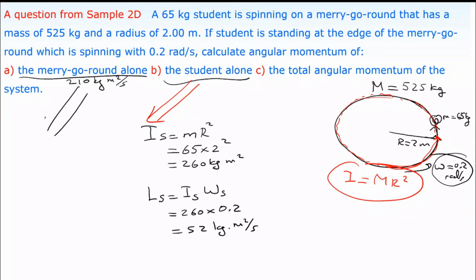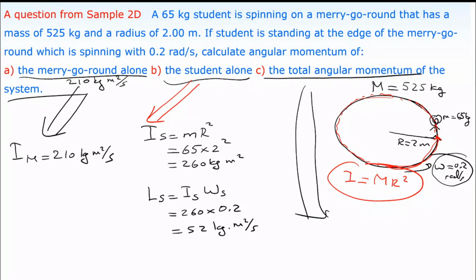What about the merry-go-round? We calculated in the first problem. The merry-go-round has an angular momentum of 210 kilogram meter squared per second. Now the angular momentum of the system. Yani you are going to add them. So L for the system total is L for merry-go-round plus L of student.